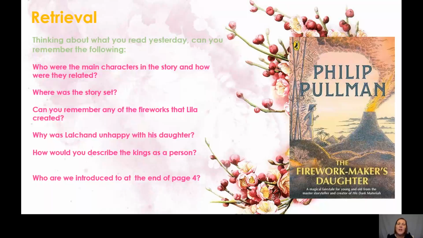Why was Lachlan unhappy about his daughter? It was because she was a mess. Her hair was a mess, her fingers were burned and stained with chemicals, and her eyebrows were all scorched from the fires.